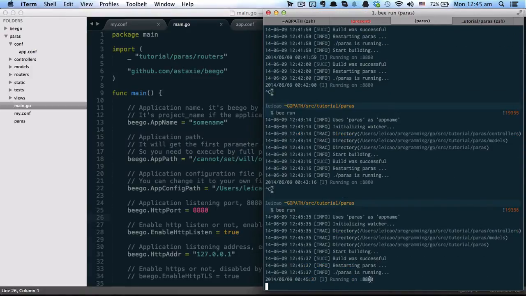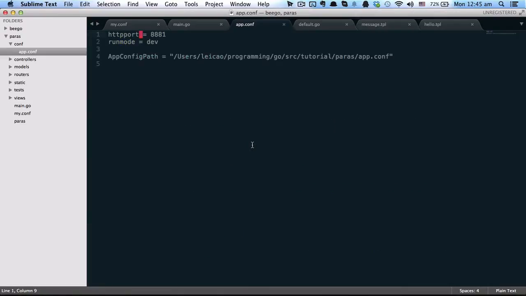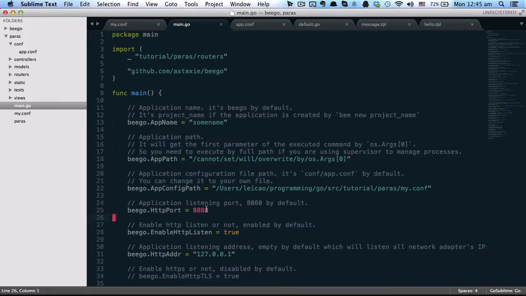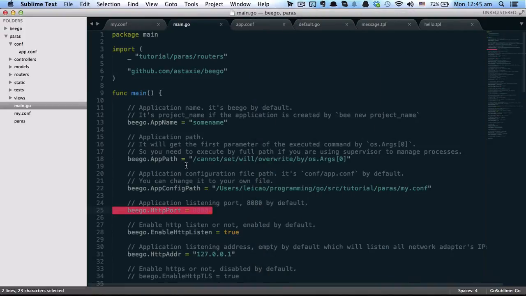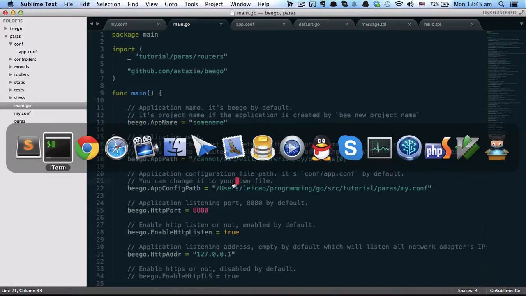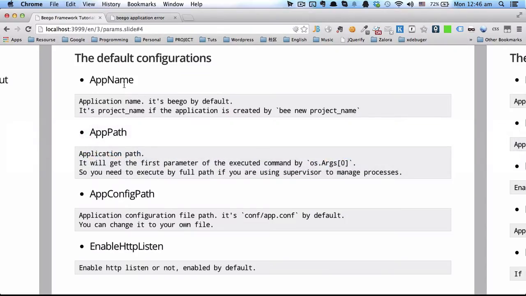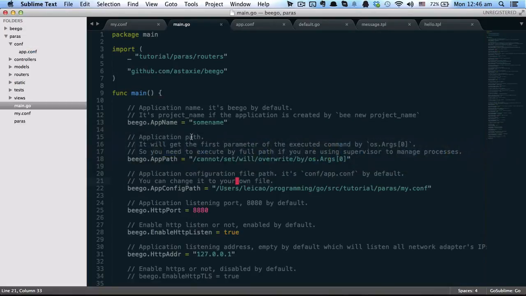Then when you run your project, you will see the configuration in app.conf is overwritten by beego.HTTPPort. Okay, next let's go through all the configurations listed here. We will see them in our code. The first one is beego.AppName. It's just to set some identifier for the Beego project.